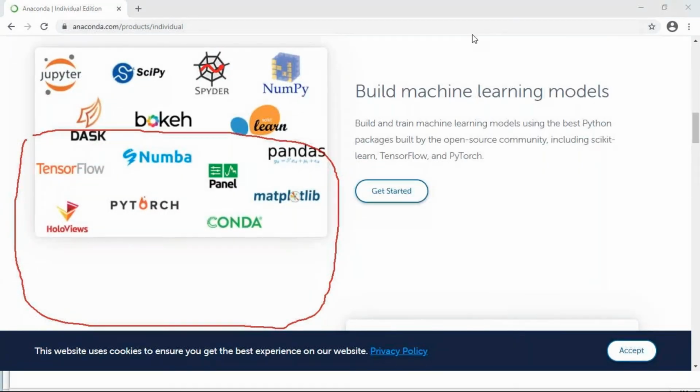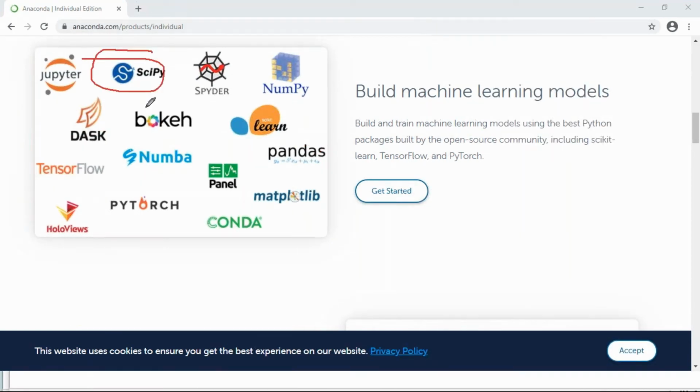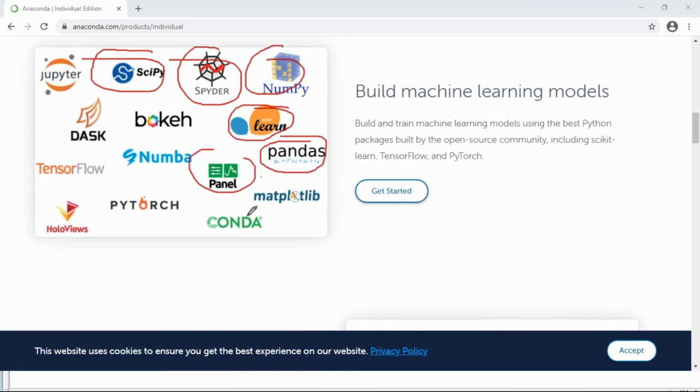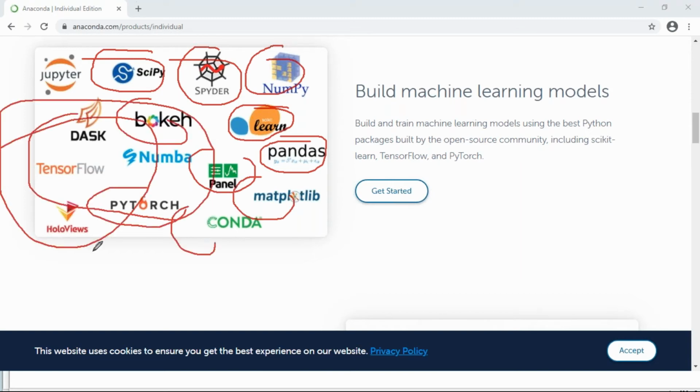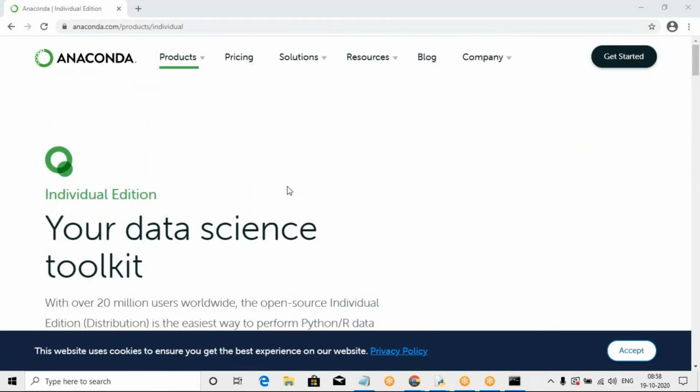If you install Anaconda, Jupyter is automatically available. All these are available inbuilt. In the Conda environment, SciPy is available, Spyder is available, NumPy is available, scikit-learn is available, Pandas, Panel, Matplotlib, PyTorch are available. These are all different environments, available inbuilt with Conda. So it is better to download it now.